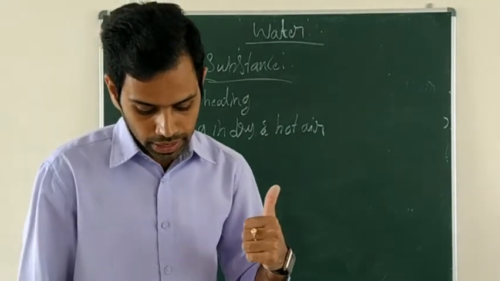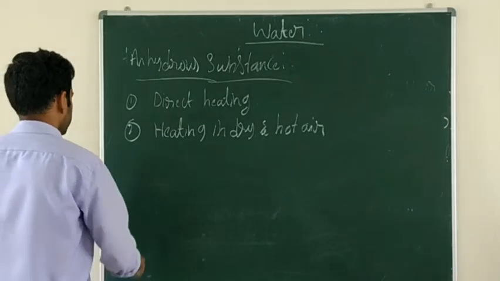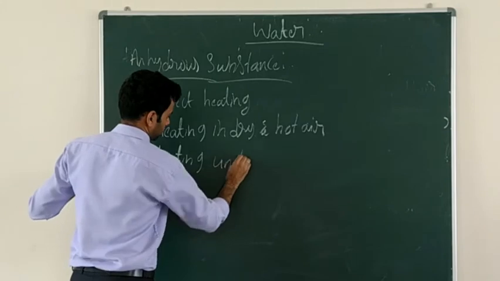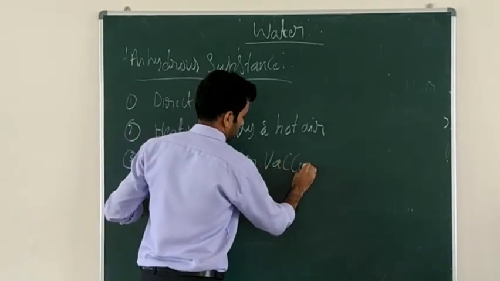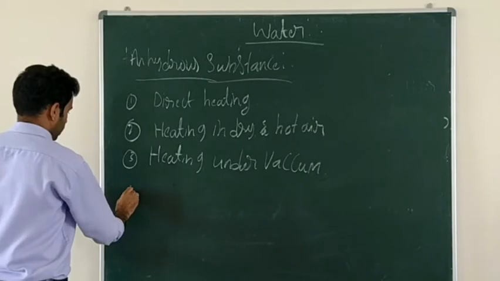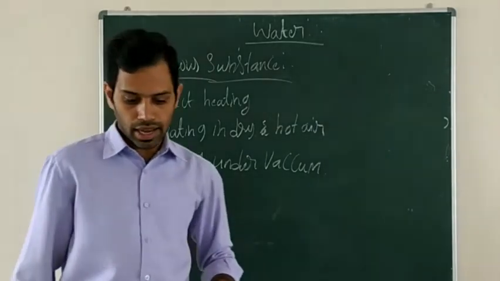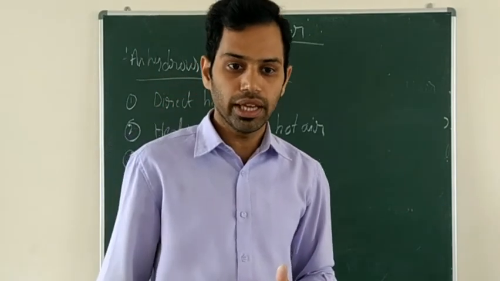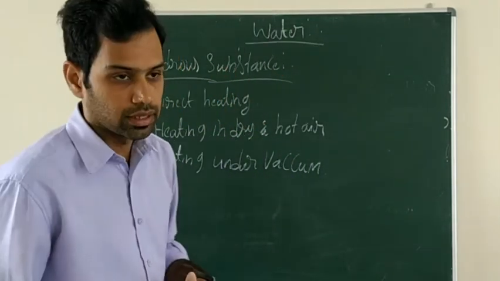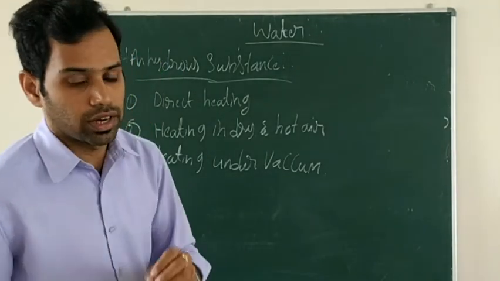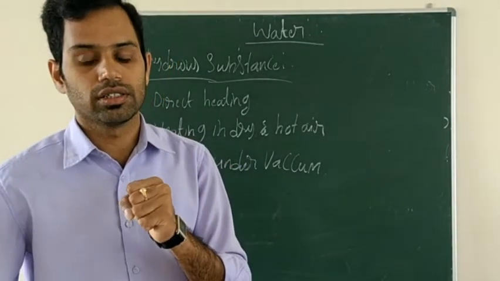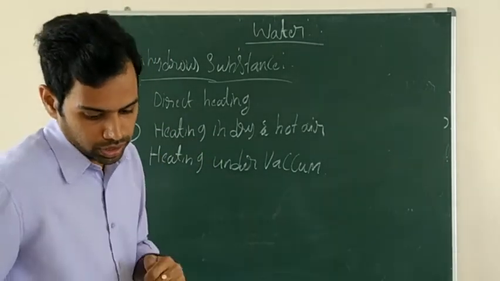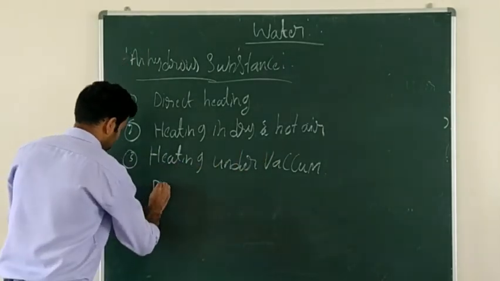And one more method is there, heating under vacuum. That is the third method. And the last method is by using desiccating agents. Desiccating agent means, for example, concentrated sulfuric acid. The concentrated sulfuric acid acts as a desiccating agent.